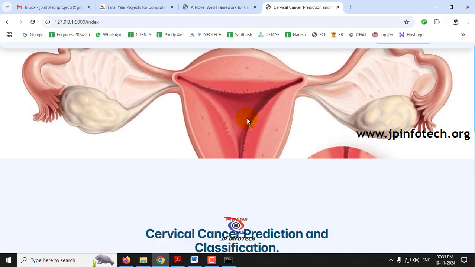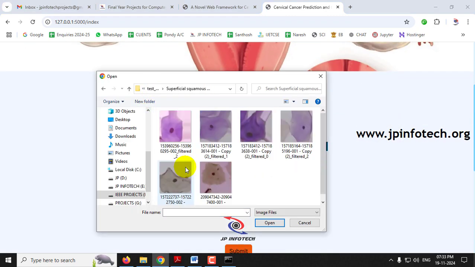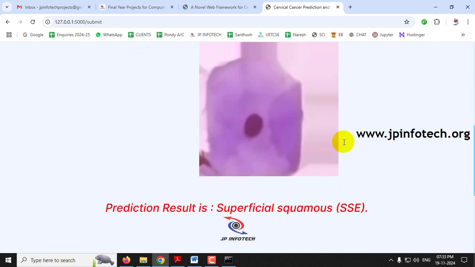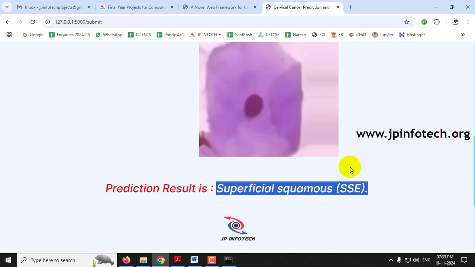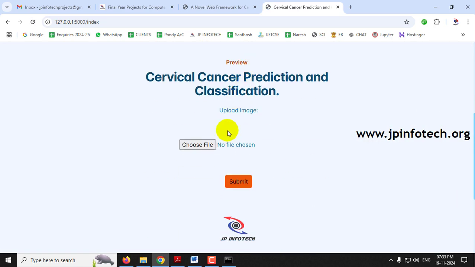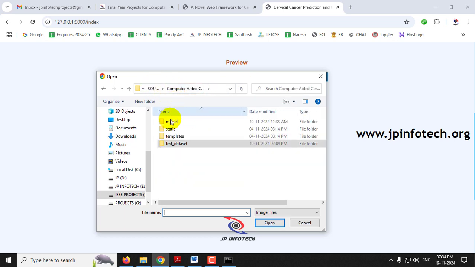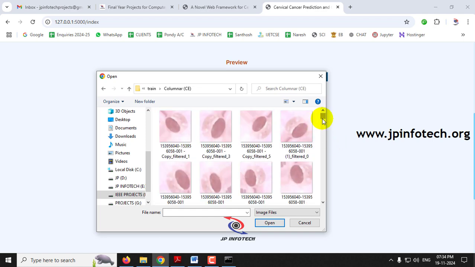Now let me go to the preview menu again, choose file, go into the other case, select an image and click submit. Now you can see the predicted result is superficial squamous SSC. Let me go to the preview menu again. Till now I have shown you the test case folder. You can also check with any other images that we have used for training, so let me go to some other images randomly.